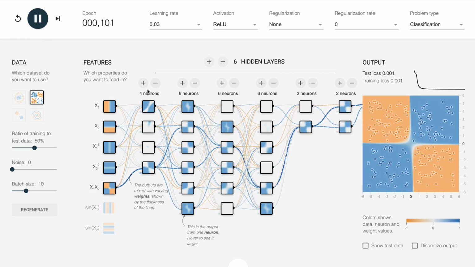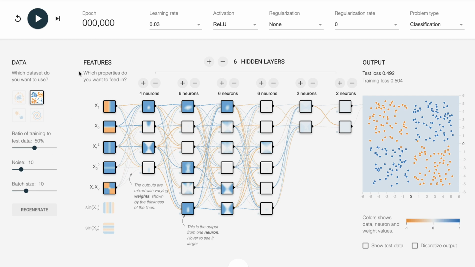Another interesting thing is that each neuron gets a job, and some neurons aren't very heavily used and some neurons are really important. I'll let you play with this on your own, and I urge you to do so. It's because it's incredibly interesting. Also remember to add noise, because sometimes adding noise can prevent you from overfitting the model.